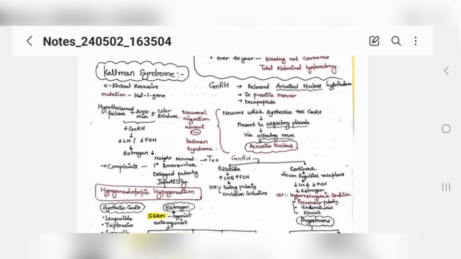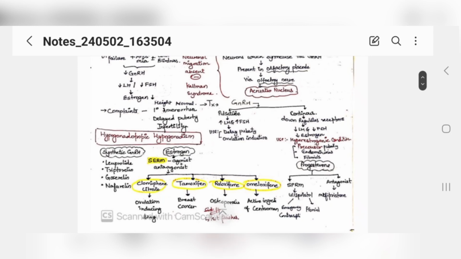And she also complains of infertility. In this case, after ruling out the other factors, you get the diagnosis of Kallman syndrome. Now, what you would be doing, the treatment is that the hormone is not being released, so you would be providing it from outside. Easy. You would provide it in a pulsatile manner so that your LH and FSH will be increasing.